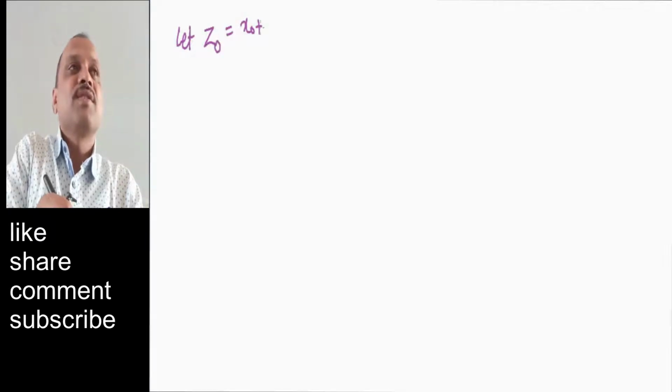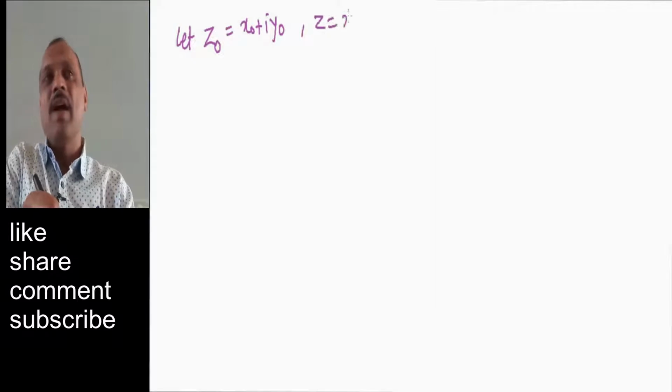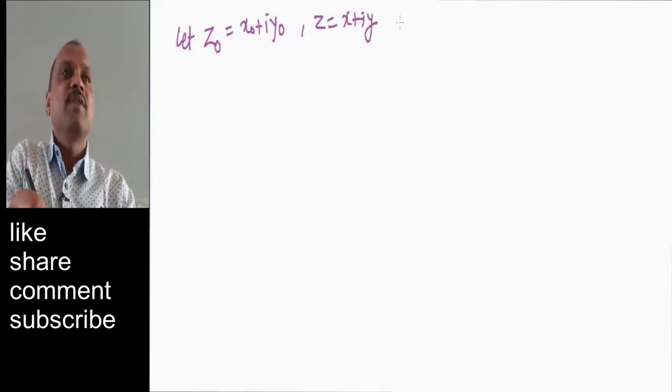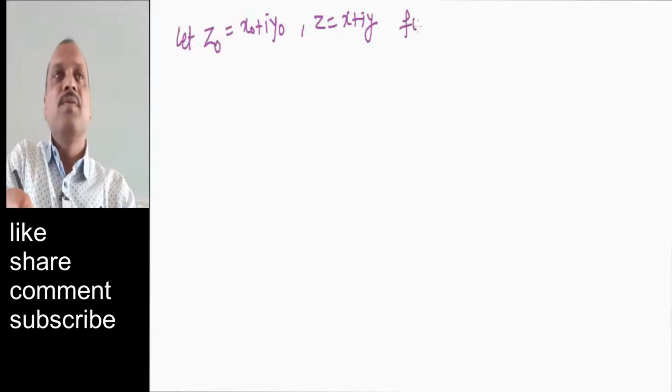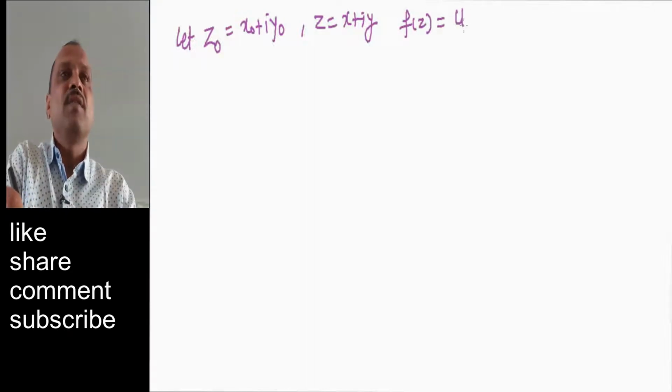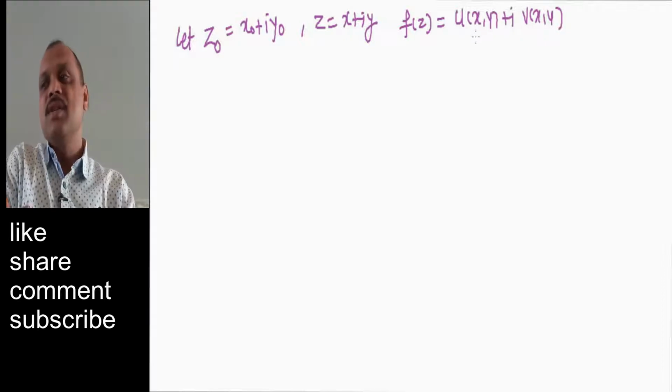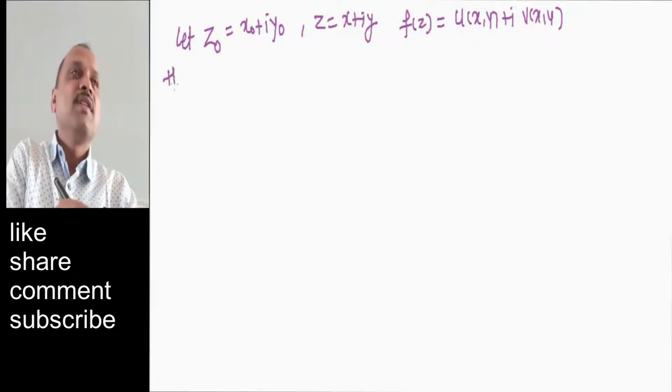First let us consider z0 equal to x0 plus i y0, and z equal to x plus iy. So f of z, which we have taken as u of x comma y plus i into v of x comma y. This is our assumption. Then delta z equal to delta x plus i into delta y.